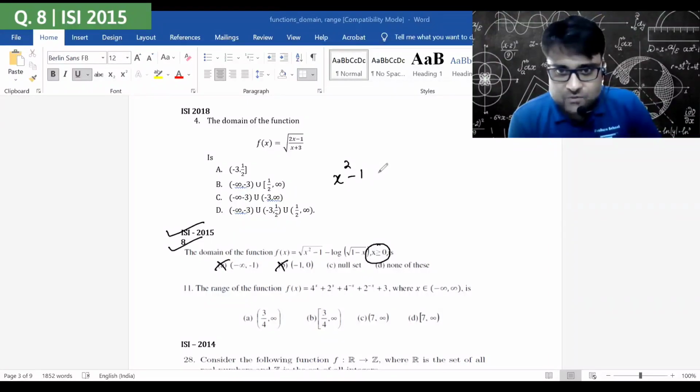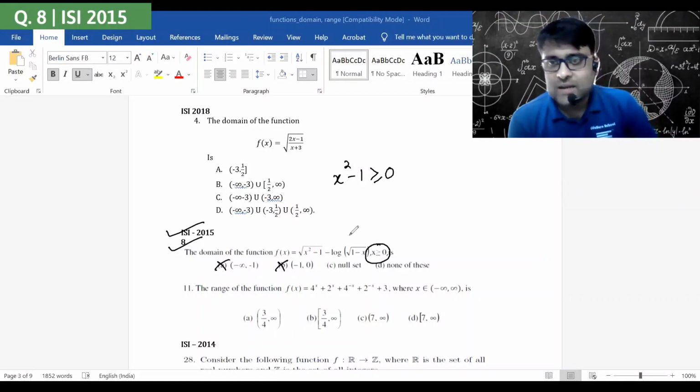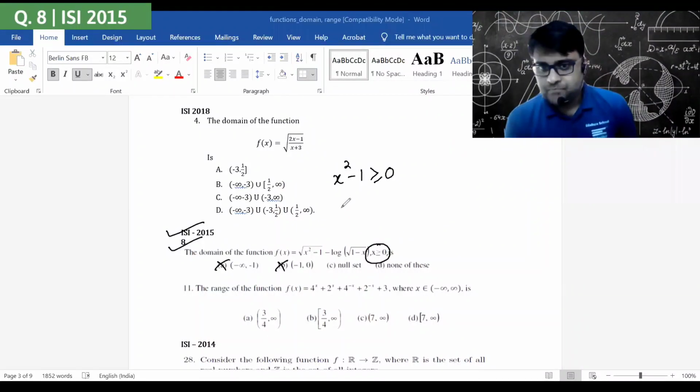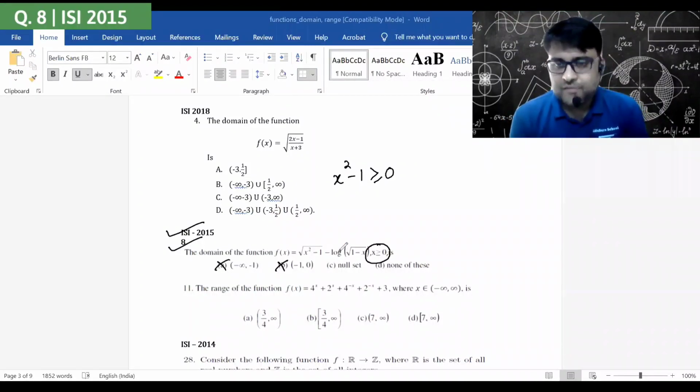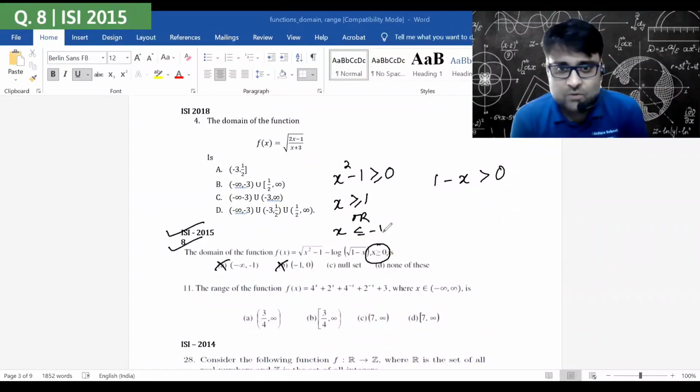So x square minus 1 has to be greater than or equal to 0, because under the root, I need to have a non-negative number. Also, log of a negative or 0 is not possible. So 1 minus x has to be positive. Under root 1 minus x, this has to be positive. It can't be negative or be equal to 0. Both are not possible. Now, x square minus 1 greater than or equal to 0 basically means x is greater than or equal to 1 or x is less than or equal to minus 1. And this basically means x is less than 1.